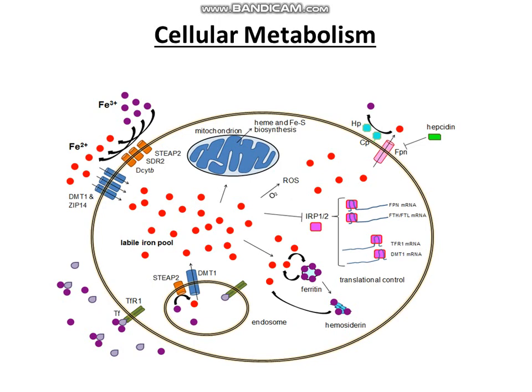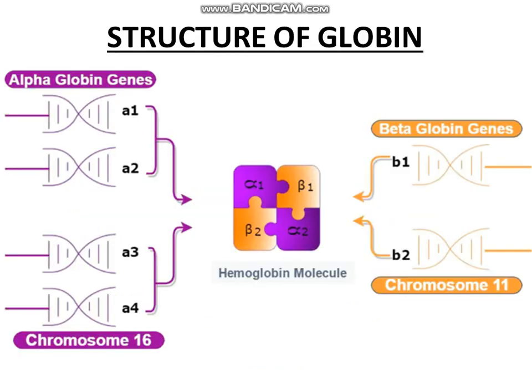Now, the structure of hemoglobin. Before going to the complete structure, hemoglobin is a type of conjugated protein in the blood. It has a protein part which is globin and a non-protein part which is heme, which is a pigmented part. The globin protein part consists of polypeptide chains. It consists of 2 alpha and 2 beta chains.